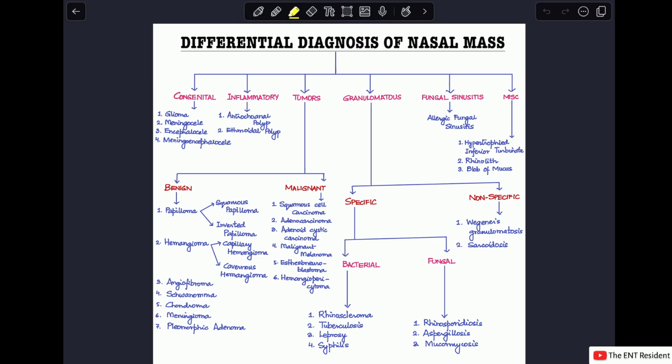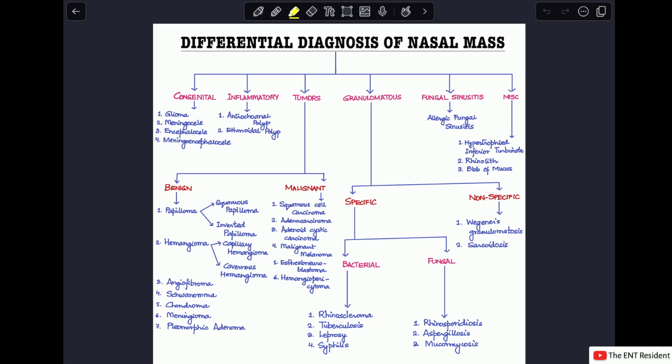Basically, the knowledge that is being tested here is what are the differential diagnosis of a nasal mass when a patient presents like this. What would be the possible conditions that you would be thinking about, and how would you differentiate in between these conditions based on the clinical appearance, based on certain specific history questions? So that is one aspect of it.